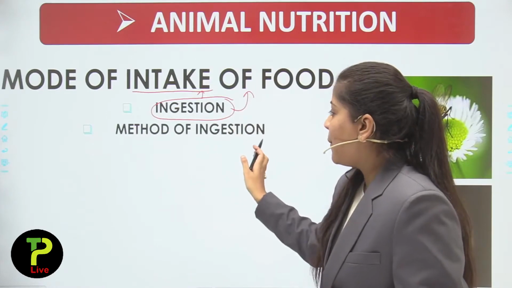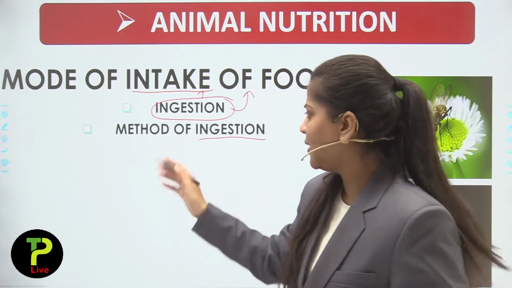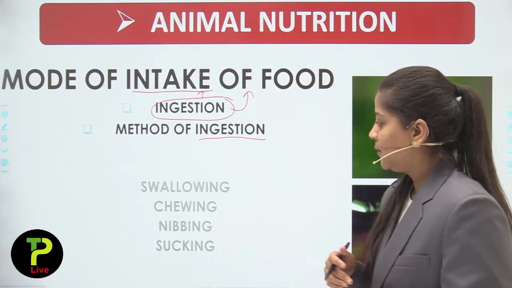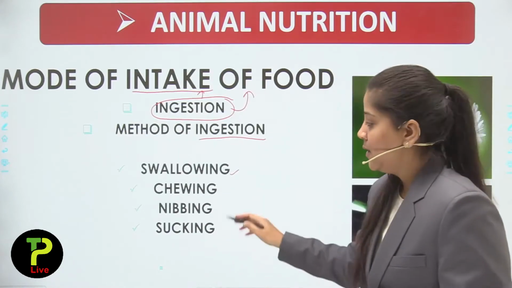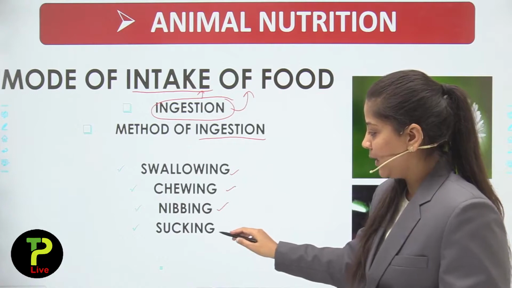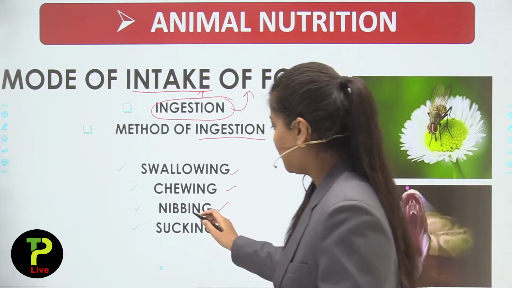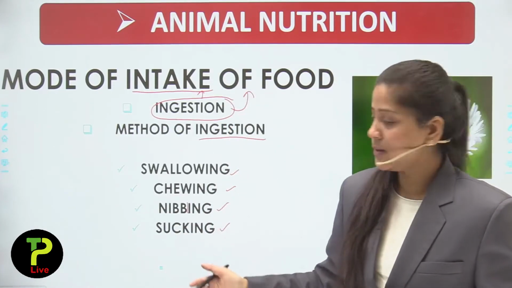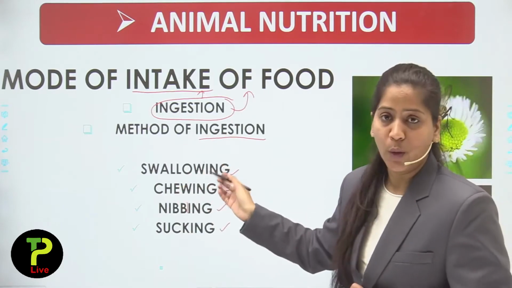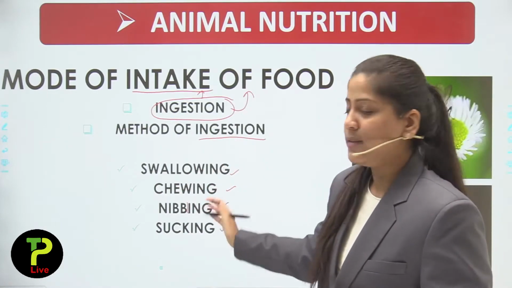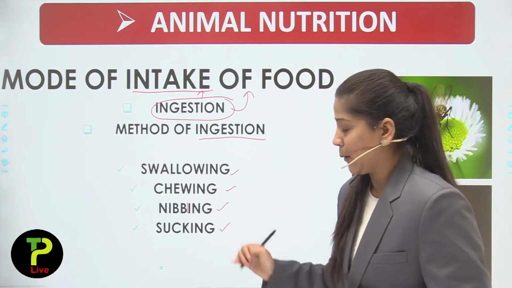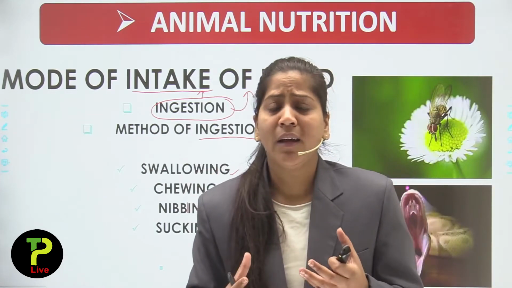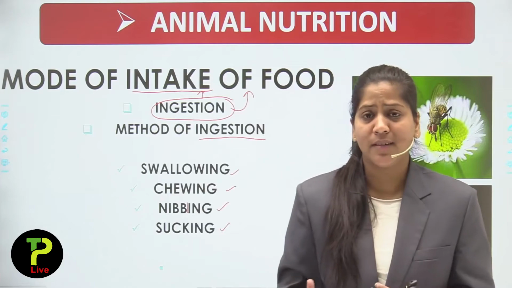Now there are some methods of ingestion, or I can say different ways of ingestion. What are the methods? First is swallowing, second is chewing, third is nibbling, and fourth is sucking. So these are the several methods of ingestion. Now in swallowing, by what process does an organism take its food?